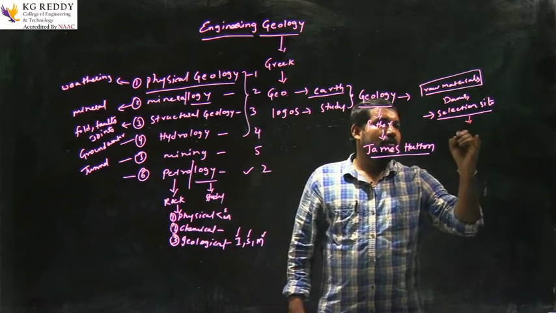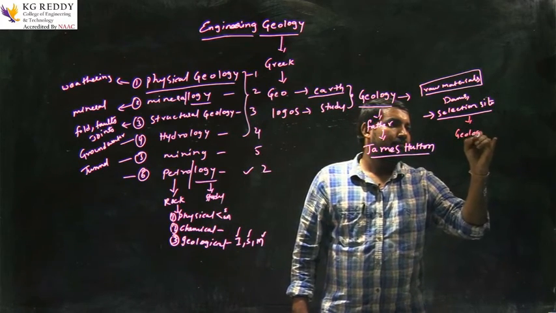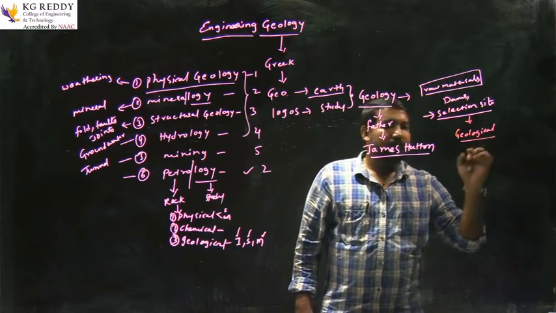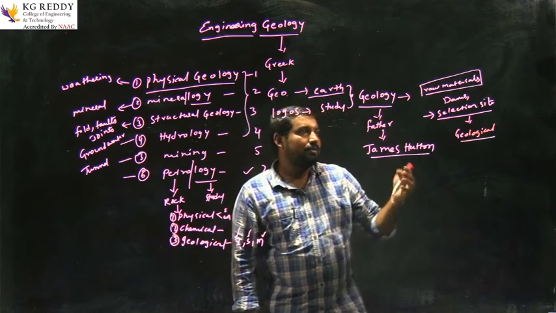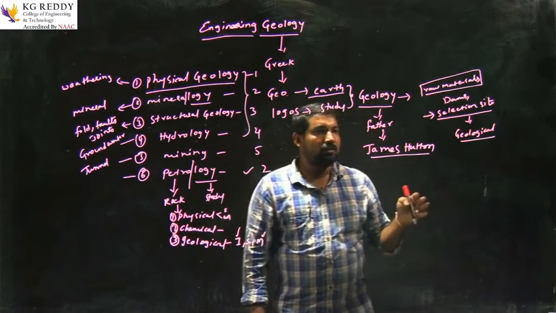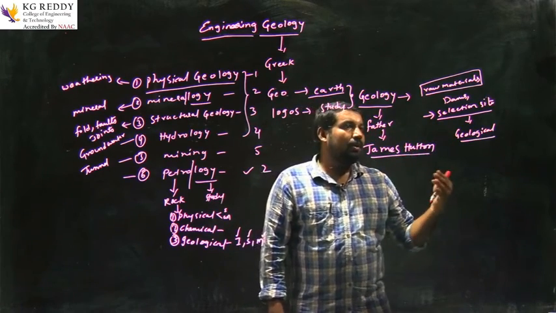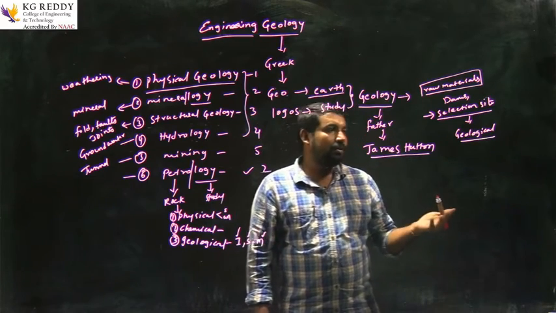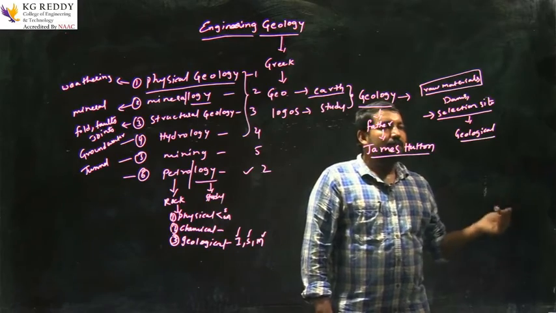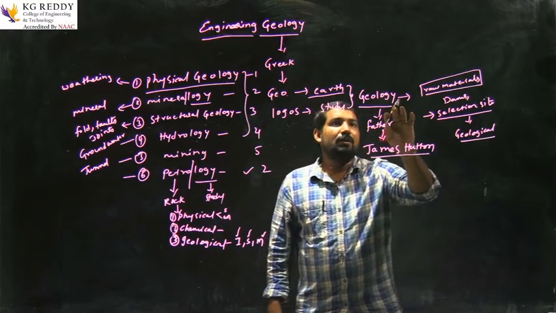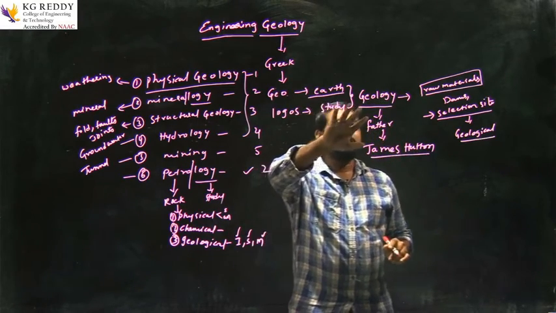What are geological characteristics? What things are present below the earth surface: where the groundwater is present, what type of rock is present below. All of these will be told by geologists. Geology plays a major role.